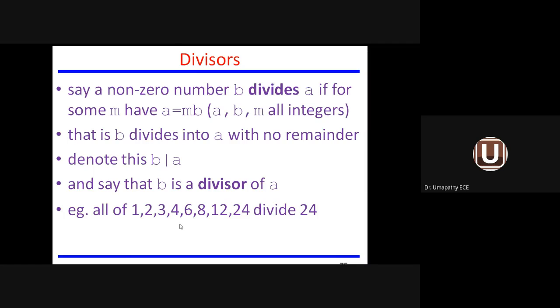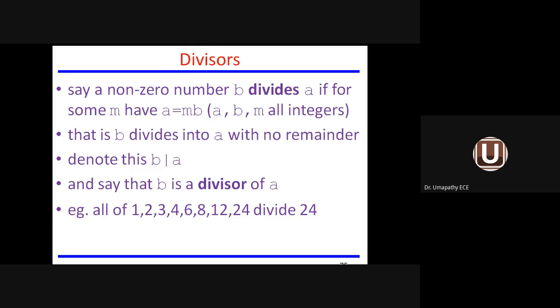For example, 1, 2, 3, 4, 6, 8, 12 divide 24 without a remainder, so we call them divisors of 24. When B is a divisor, you will get remainder 0. You will not get any remainder value at all. So when A is divided by B, some quotient value will be there, and the remainder will always be 0. Only when remainder equals 0 can we say B is a divisor of A.